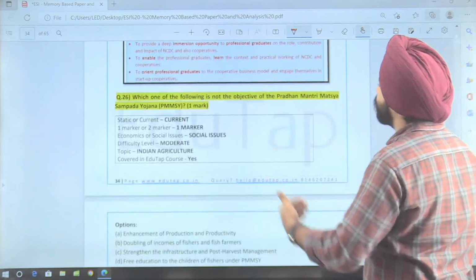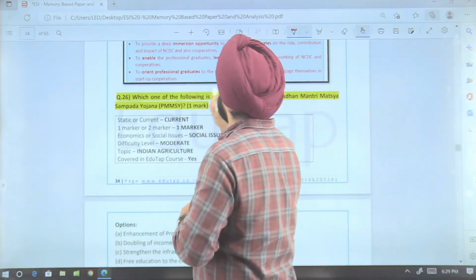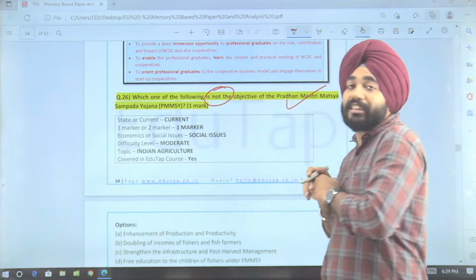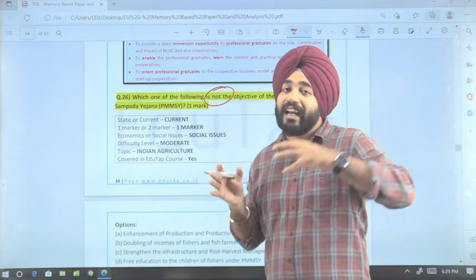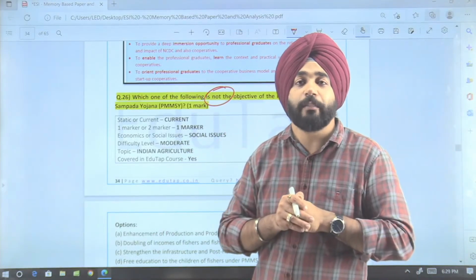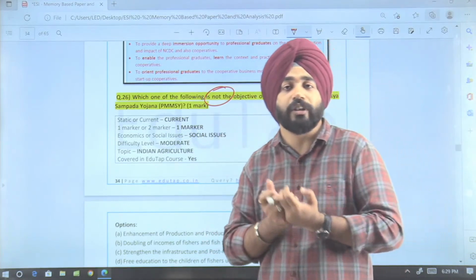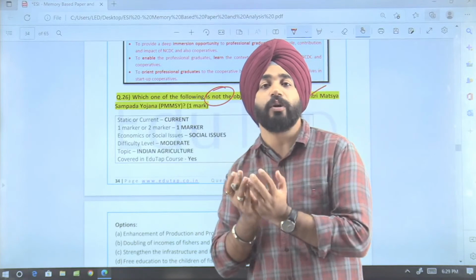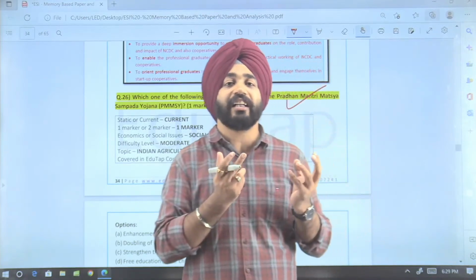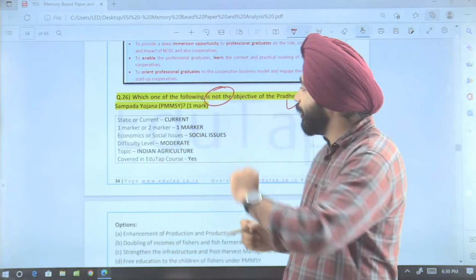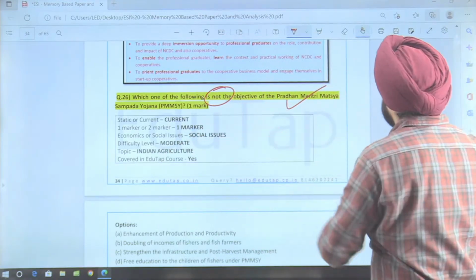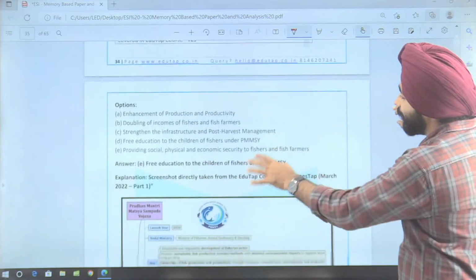Now coming to the next question. The next question is, which of the following is not the objective of the Pradhan Mantri Matsya Sampada Yojana? So yes guys, as we have seen in the previous year paper of RBI, agriculture specific schemes have been asked even in this year's examination. This means the schemes, be it related to the ESI syllabus as well as agriculture, are really important for our examination. So if I talk about the statements that have been given here.